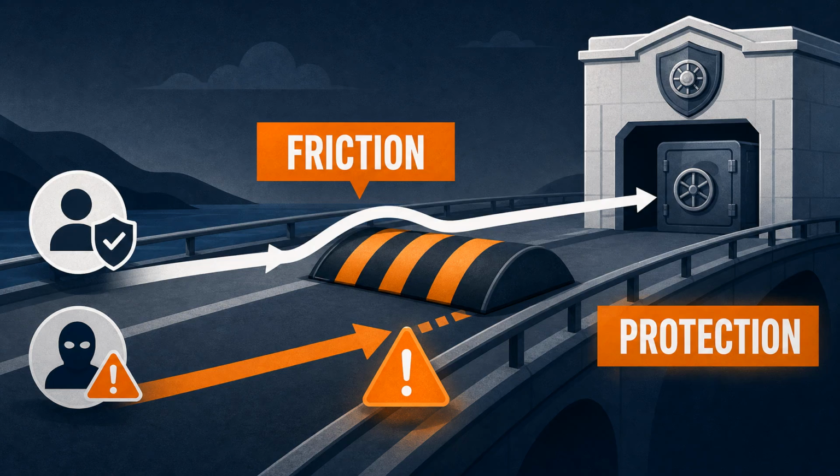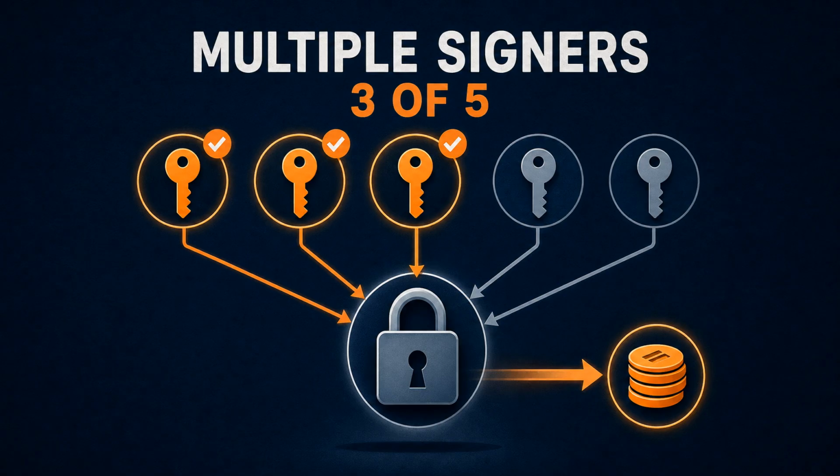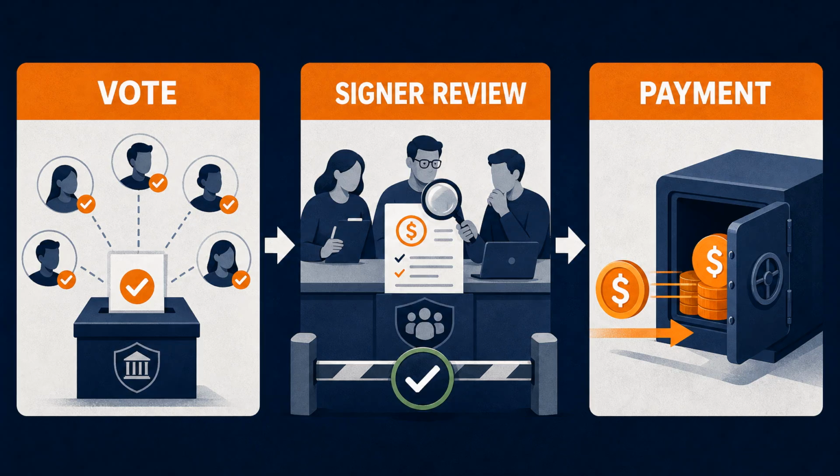A time lock is not perfect. It slows down legitimate action, too. But for treasury transfers, a little friction can be the difference between a close call and an irreversible drain. Another safeguard is a multisig treasury. A multisig means multiple trusted signers must approve a transaction before funds move. Instead of governance directly pushing money out the door, the vote may authorize a payment, and then a group of signers verifies that the payment matches the proposal and is not malicious.